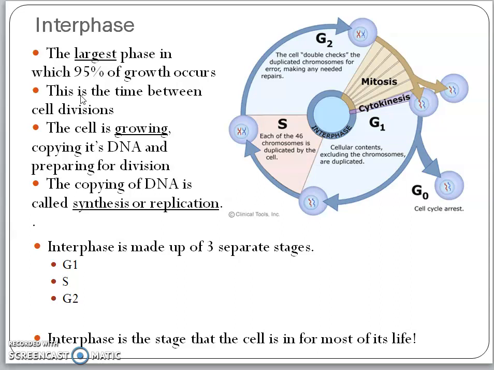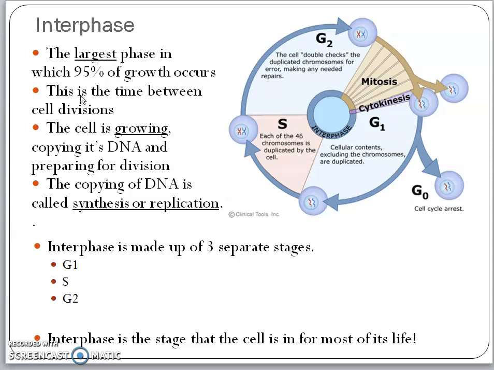During interphase, the major processes happening are: the cell will grow and mature, it will duplicate the DNA, and it will prepare for the division. So interphase can be considered a phase of preparation, where the cell is preparing for its next division.